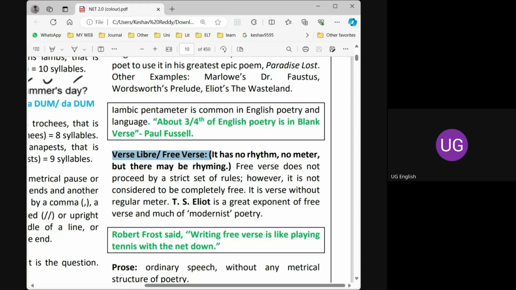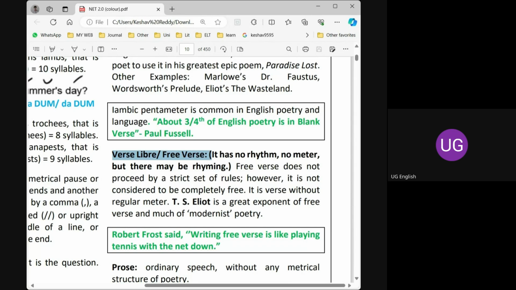The entire modernist poetry is written in the form of free verse. In Telugu we call it chandasu, prosody. They don't need any prosody for this. That means no iambs, no trochees, no meters. Whatever the poet gets in his mind, he will write on the paper. That is nothing but free verse.